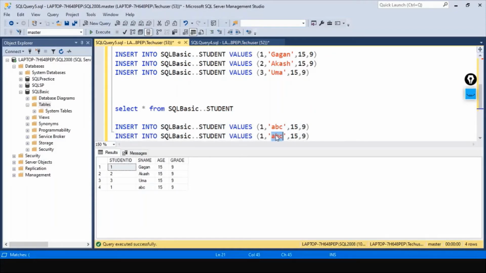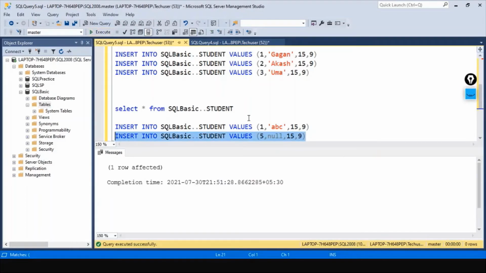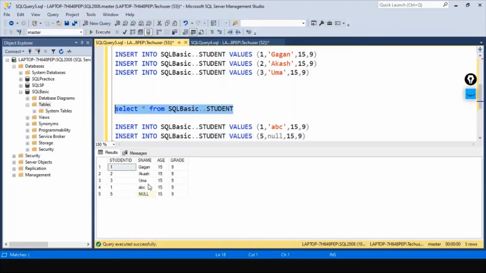And let's take this value null. Let's give the ID as 5. Okay, 1 row affected without any error. Let's execute this. Okay.